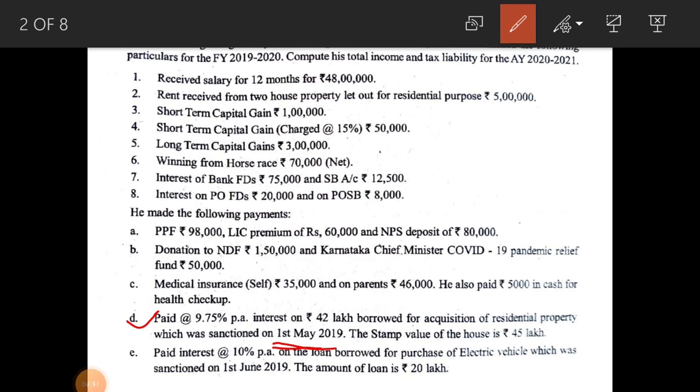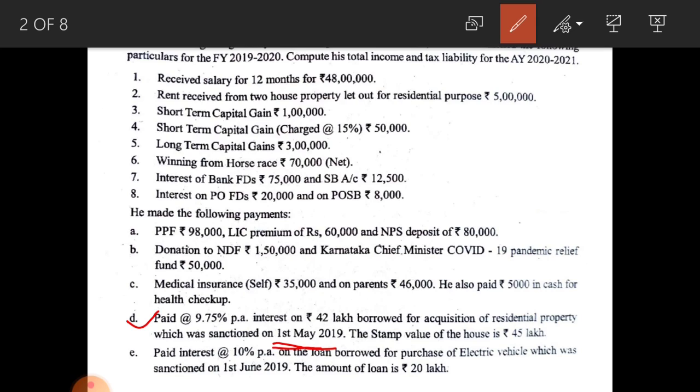Explanation for this section 80EEA and 80EEB I already uploaded in Google Classroom, that is PDF material is uploaded there. Please go through those 2 points, because 80EEA and 80EEB deductions were introduced in this assessment year, that is 2020-21.